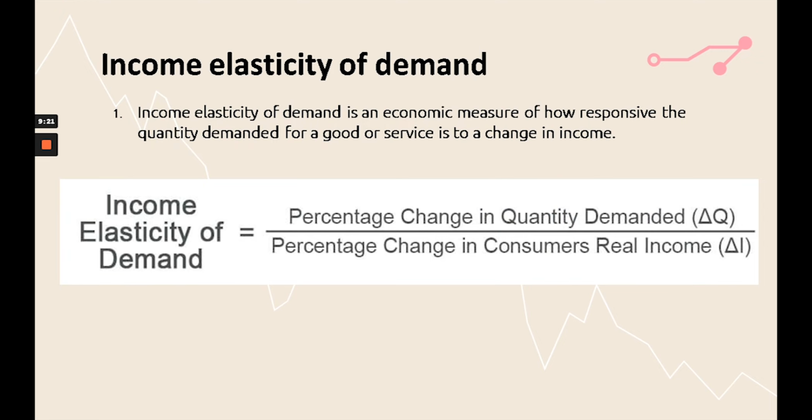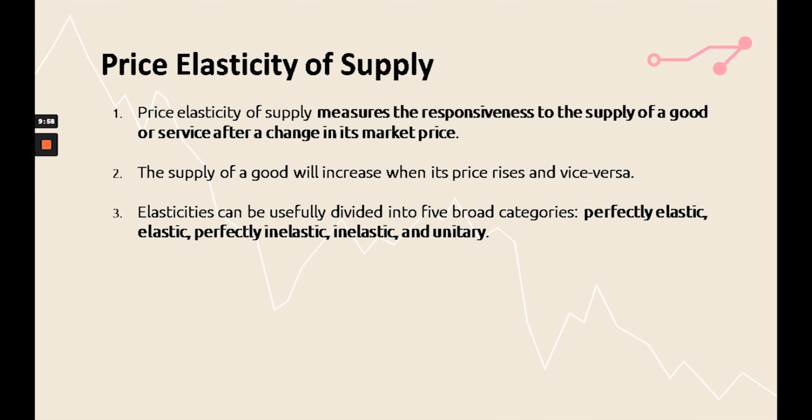Next type of demand elasticity is income elasticity of demand, which shows the responsiveness of quantity demanded due to change in consumers' real income or the population's income. Whatever might be the change in consumers' real income, if it is affecting the quantity demanded of the product, then this will tell us whether the elasticity of demand is high or low, and this results in income elasticity of demand.